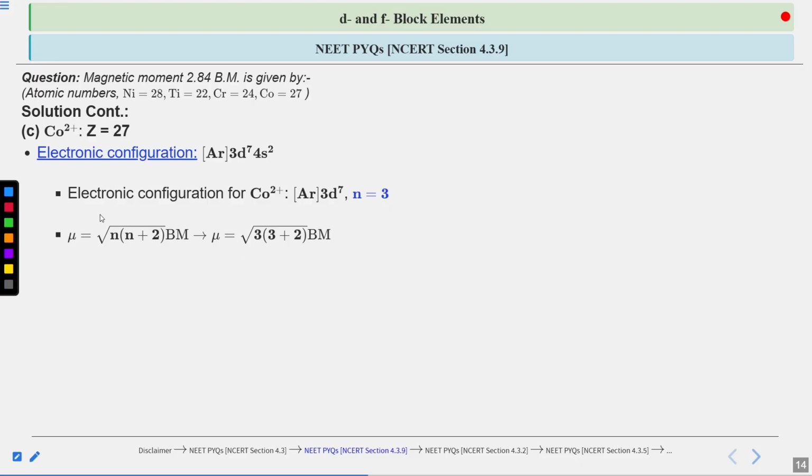So the magnetic moment will be under root n times (n plus 2) Bohr magneton. You put n equals 3. So it will become 3 times (3 plus 2). 3 plus 2 is 5. 5 times 3 is 15. So mu will be under root 15 Bohr magneton, which you can also write as 3.87 Bohr magneton. So this value of magnetic moment for cobalt 2 positive is also not matching with the value given in the question. So this is also not going to be our correct answer.